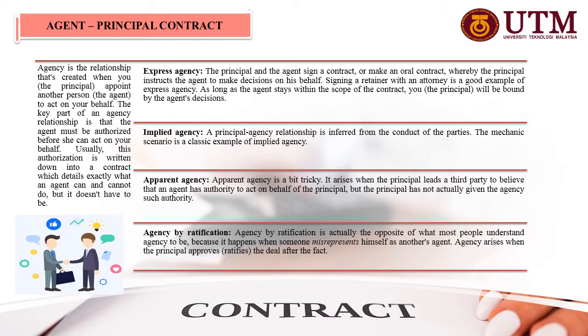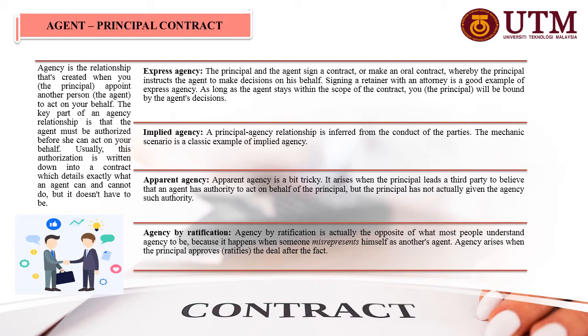As for the contract of agent and principal, the agency is the relationship that's created when the principal appoints another person called the agent to act on their behalf. The key part of an agency relationship is that the agent must be authorized before he or she can act on their behalf. Usually, this authorization is written down into a contract which details exactly what an agent can and cannot do, but it doesn't have to be.